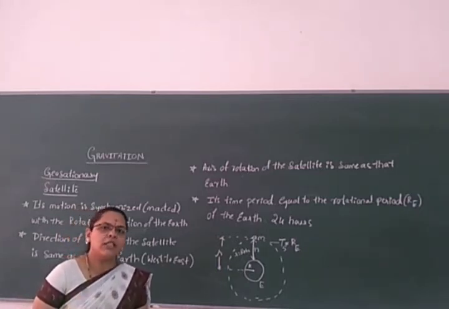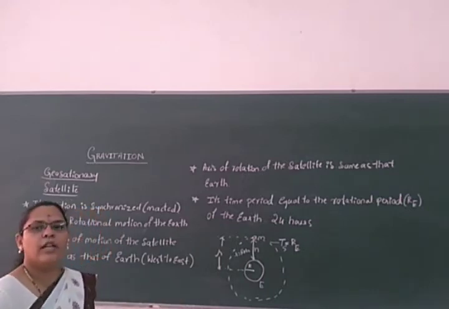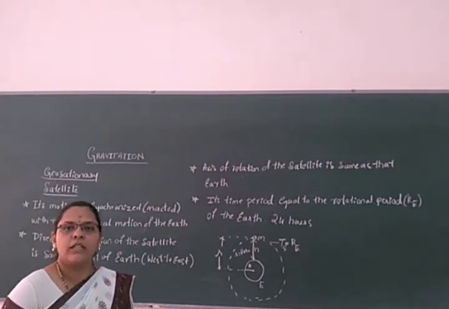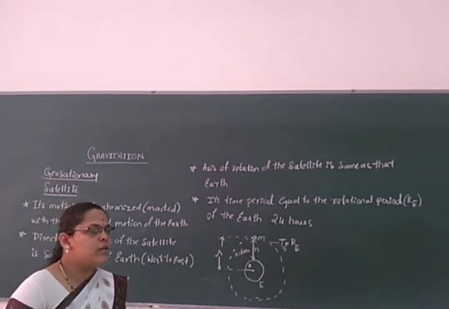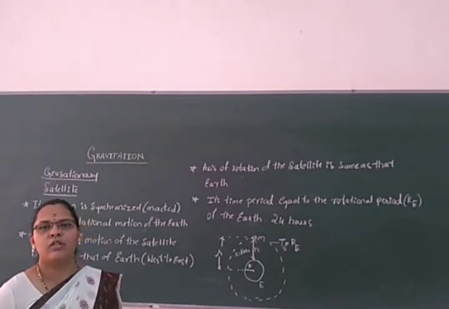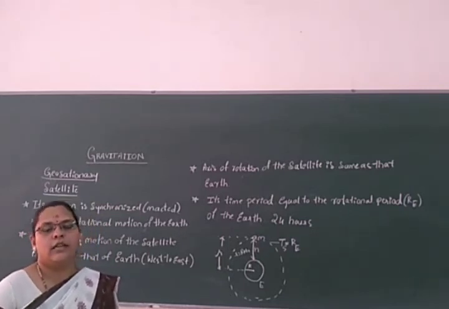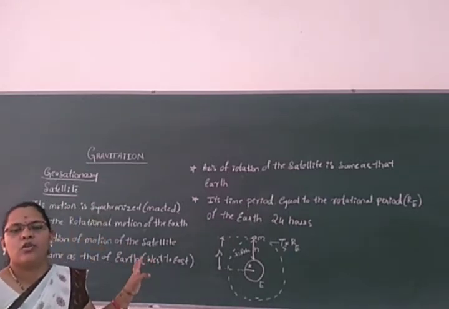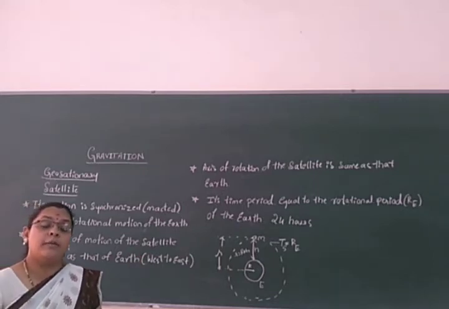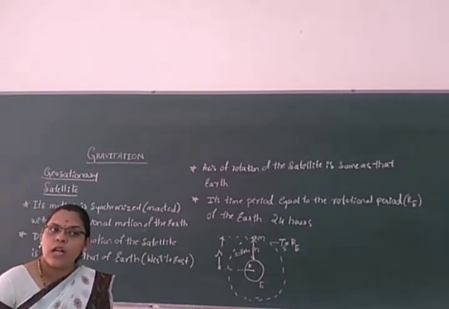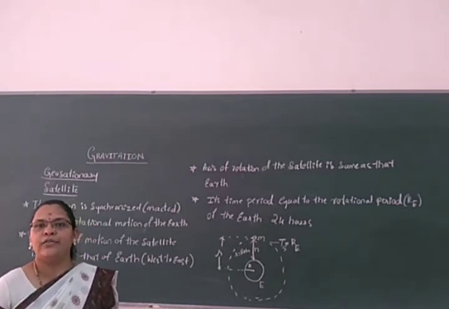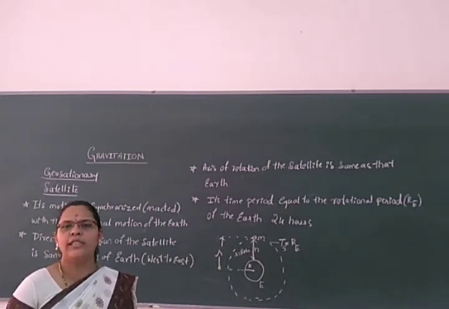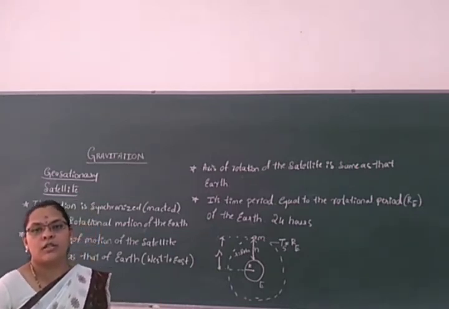It has a very vast range of applications. It is very helpful in broadcasting or telecasting TV programs, or weather forecasting. We get many uses from this geostationary satellite, because it gives a view of the entire earth. That is very important. Most probably the geostationary satellite is used for broadcasting TV programs, radio programs, and finding weather structures and climate changes. All these things are studied with the help of this geostationary satellite.